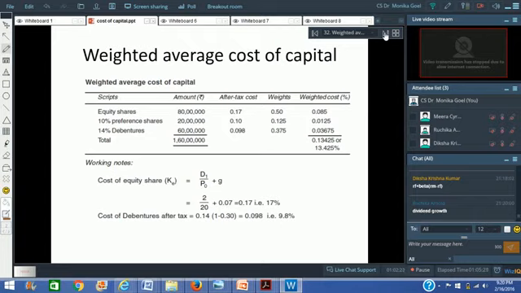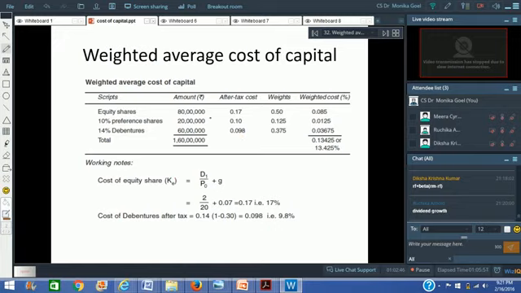In order to find out the cost of debentures, we were given 14% as the cost, which was given to us as 14% debentures, and 1 minus tax rate. Tax rate was given to us as 30%. So 70% of 14% is equal to 9.8%. Now we have got the cost of equity. Cost of preference shares is given to us, 10% preference shares. And the cost of debt is 9.8%.